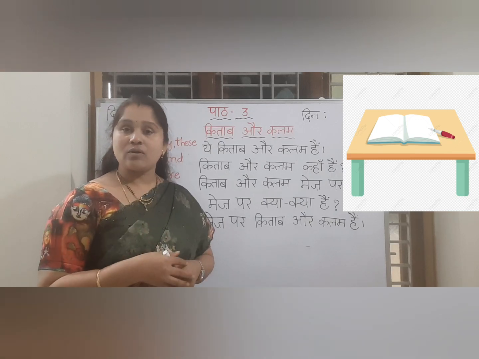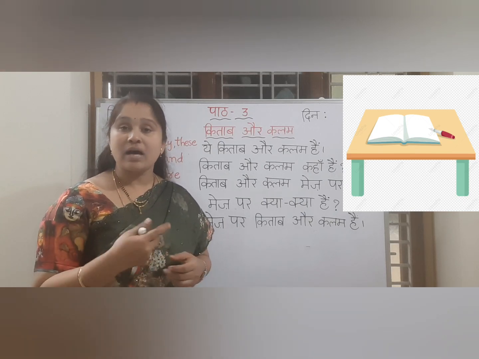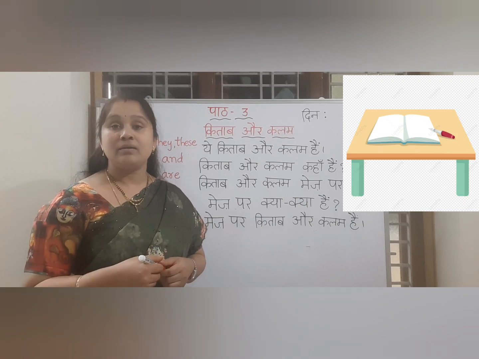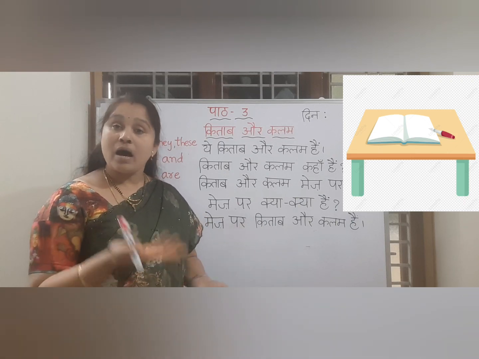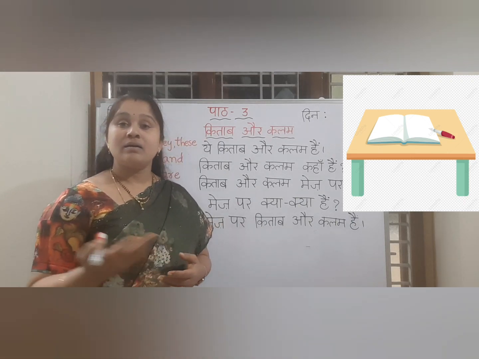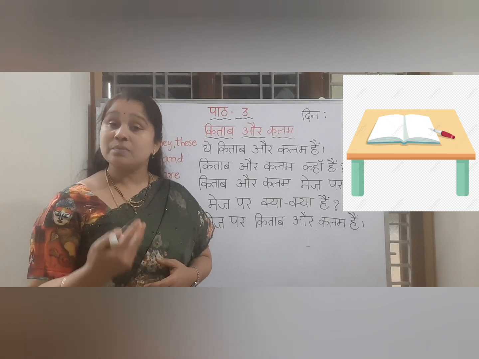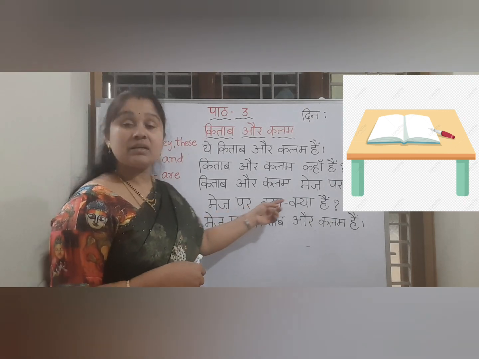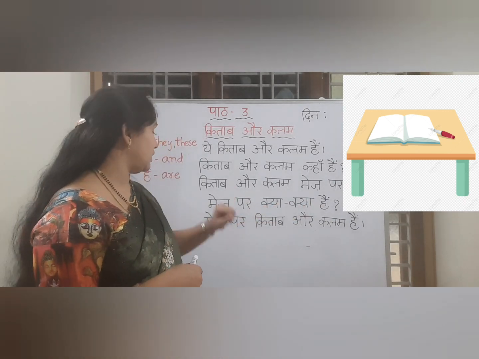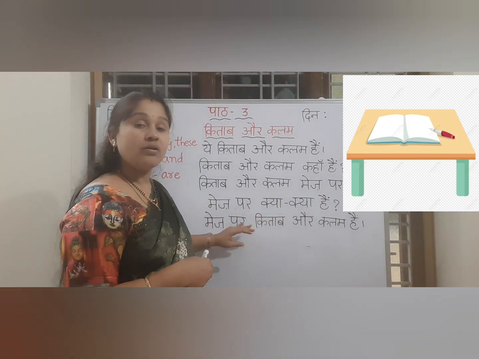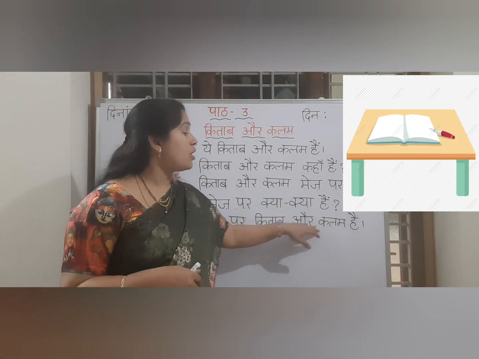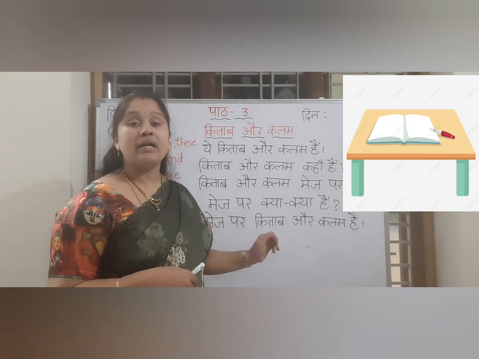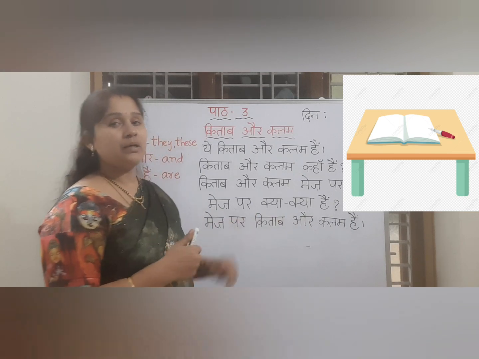आप खाने के लिए तैयार हो जाते हो, and when you are ready to eat you will ask your mama what is there on the table, right? Like अम्मा, you can ask your mama, right? अम्मा टेबल पर क्या रखा है? मेज पर क्या रखा है? What you kept on the table? Understand? मेज पर क्या क्या है? What are there on the table? मेज पर, on the table, किताब और कलम है. Book and pen are on the table.